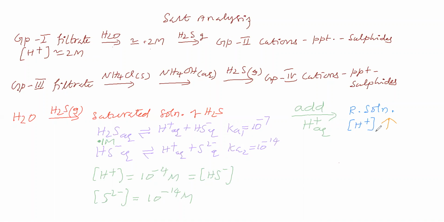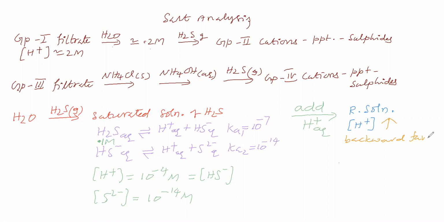So now you say, what happens to this equilibrium? Equilibrium will be disturbed or will not be disturbed? What do you say? You are adding H plus into this solution. So in the resultant solution, H plus concentration rises. So you are saying equilibrium is affected, backward is favoring. So equilibrium is affected, backward favors.